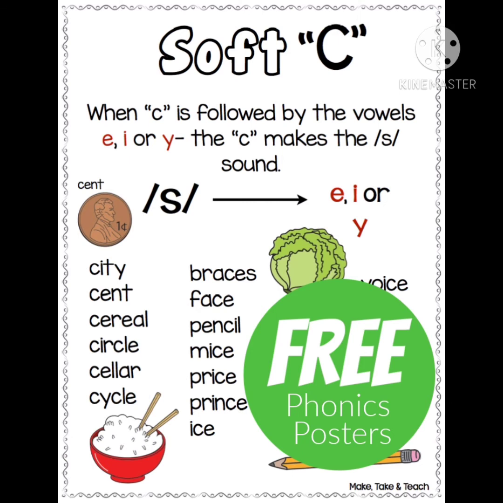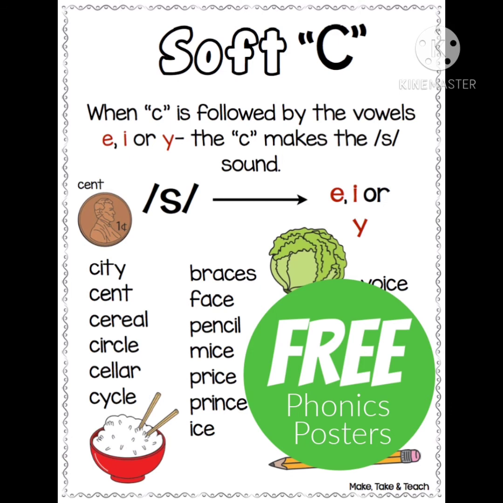Let's see the next word. Cereal. The letter C is followed by E, so it gives the sound of S. So this is cereal. Next word is circle. In the word circle, you have two C's.